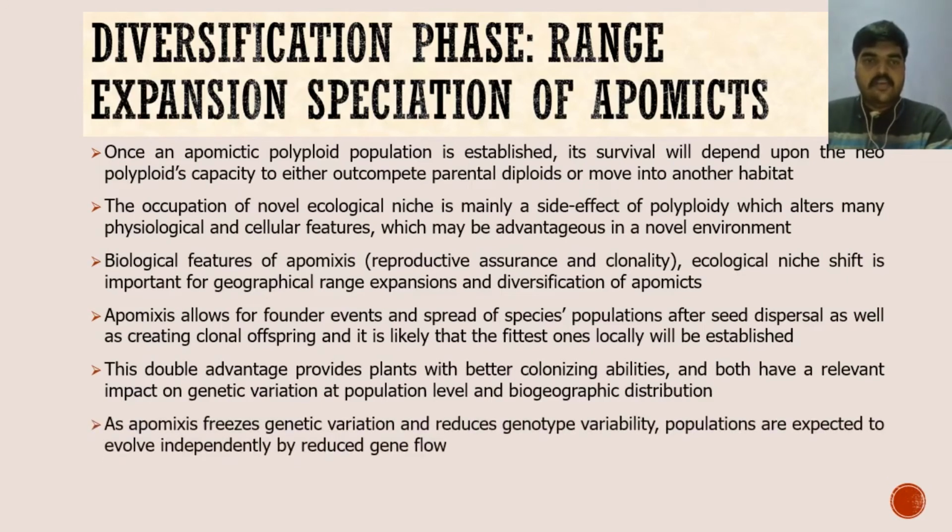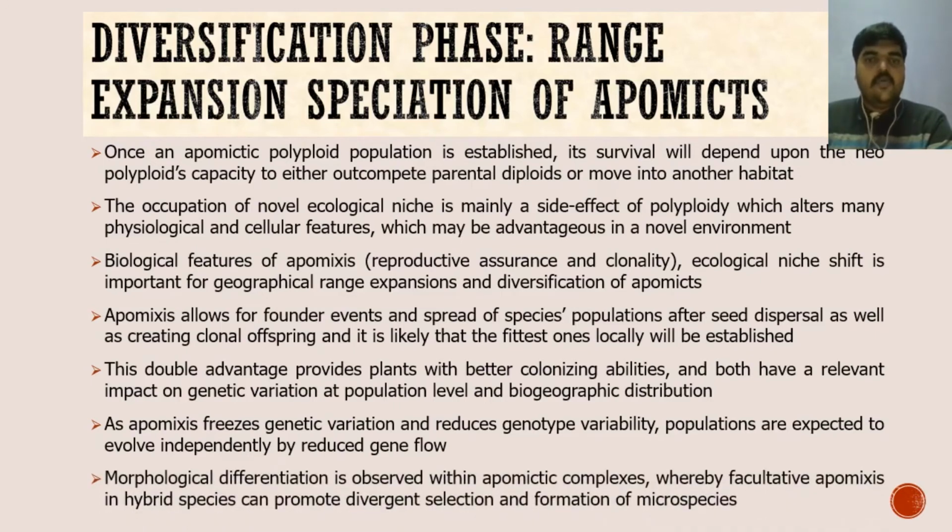formation of microspecies. Alternatively, a shift back to sexual reproduction in a distant population from the parental sexual species of the polyploid apomict would also allow for independent evolution and morphological changes. This summarizes the entire three phases of the establishment of apomixis in a plant system.